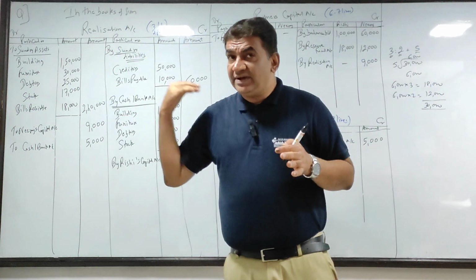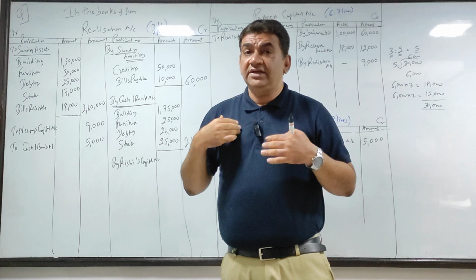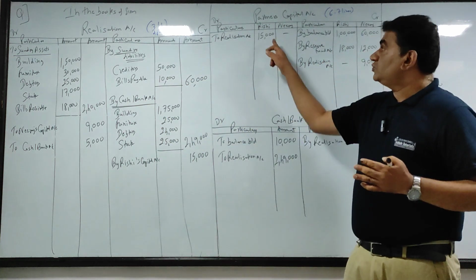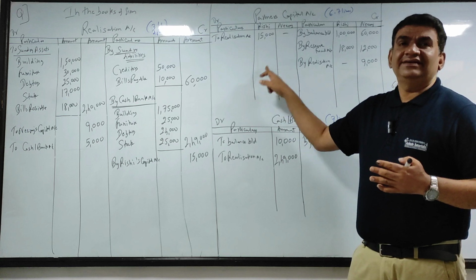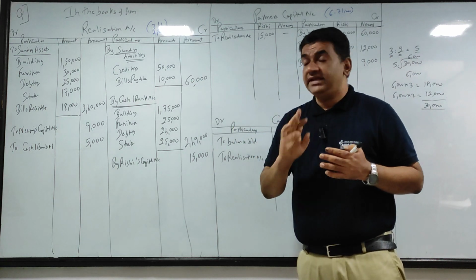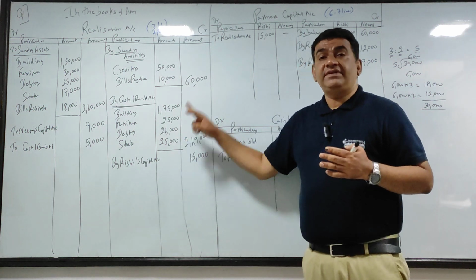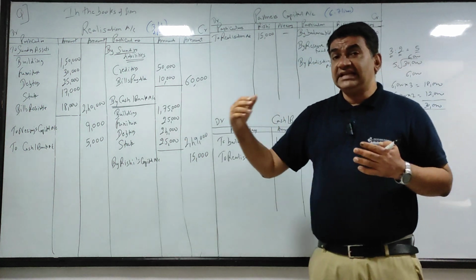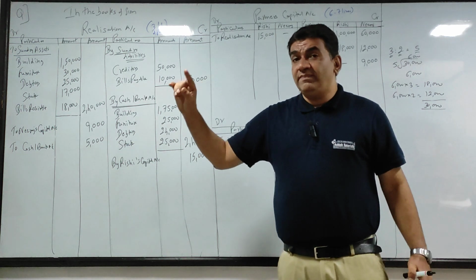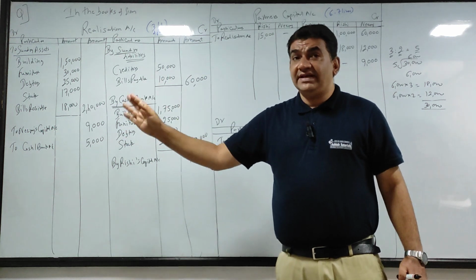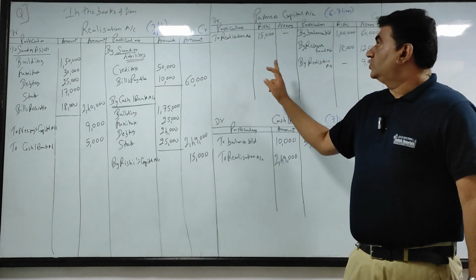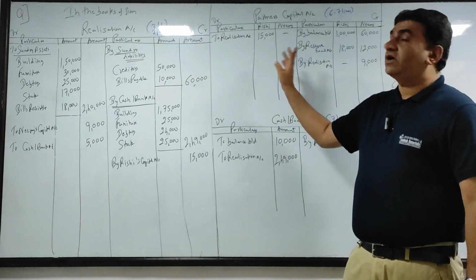Because he has to pay the money जो अभी उसने पे नहीं किया. So when I settle his account, जितना भी पे करना है उसमें से 15,000 माइनस हो जाएगा. So that is the reason we have debited capital. I'll explain again for understanding. By Rishi's capital, I have debited here because 15,000 का वो एसेट लेके गया, तो आगे जब भी मैं उनका अकाउंट सेटल करूंगा, उसका पैसा मुझे अभी तक दिया नहीं है. So I have to adjust it. So to realization, Rishi के कॉलम में 15.